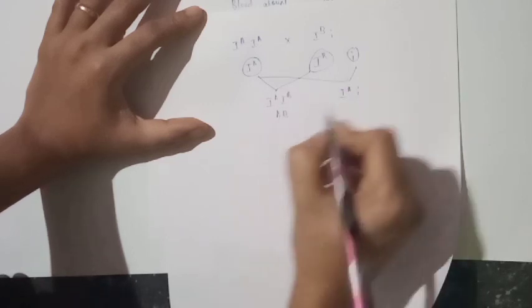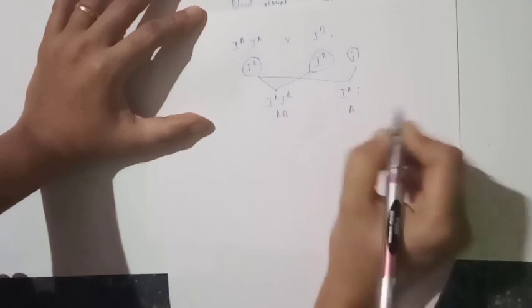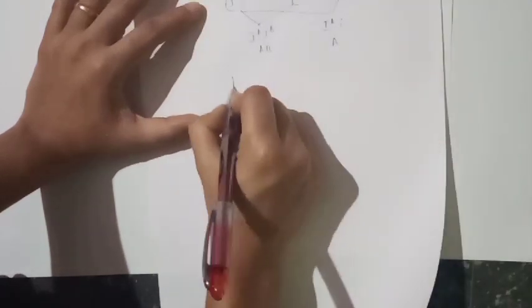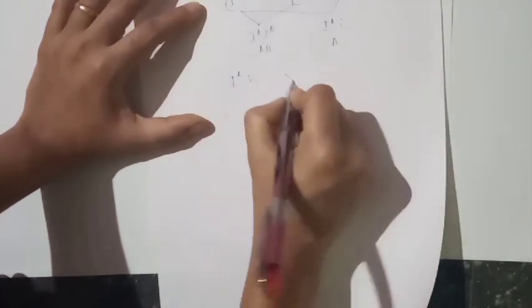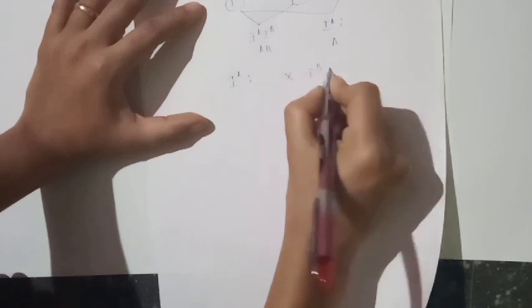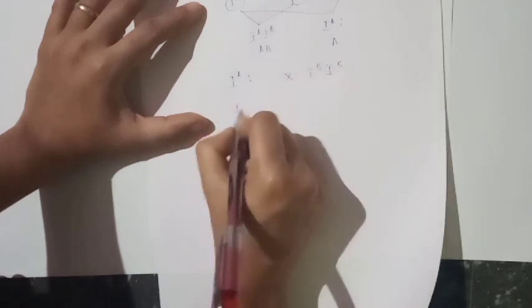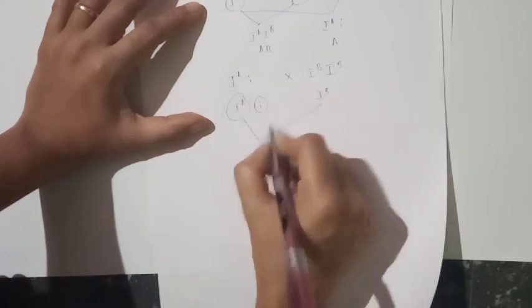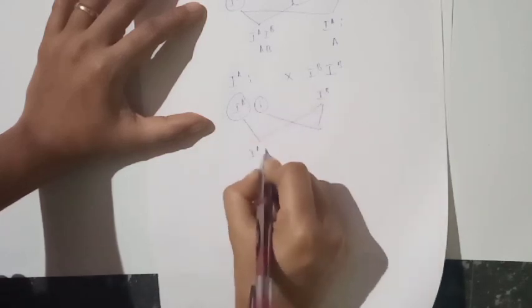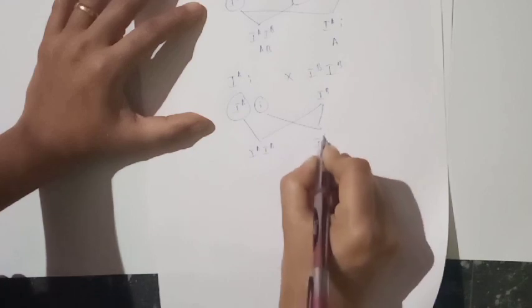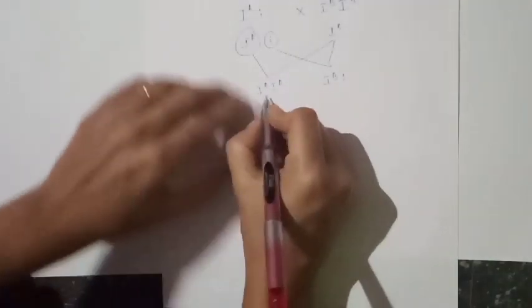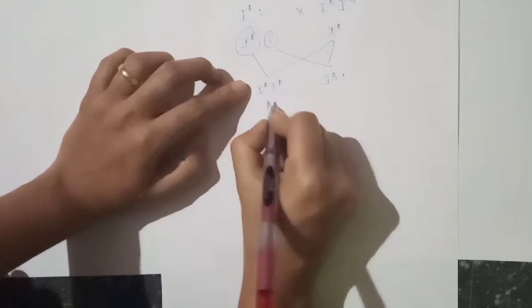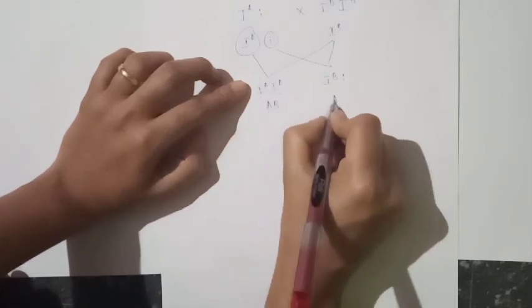That means here the blood group is AB. Here the blood group becomes A. And another possibility, IA small i, IB. Clear for you? So what happens? Here the blood group becomes AB and A.